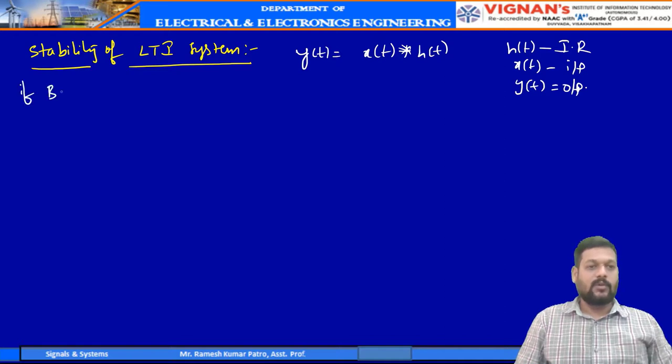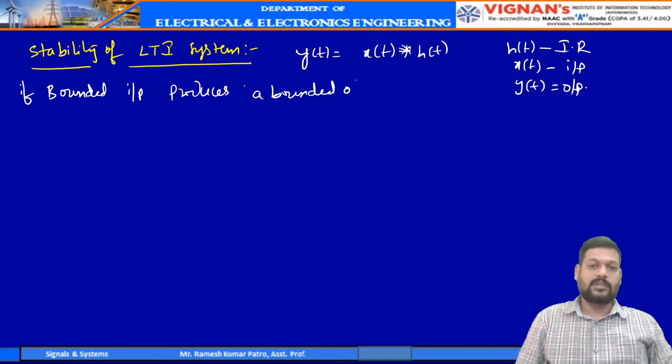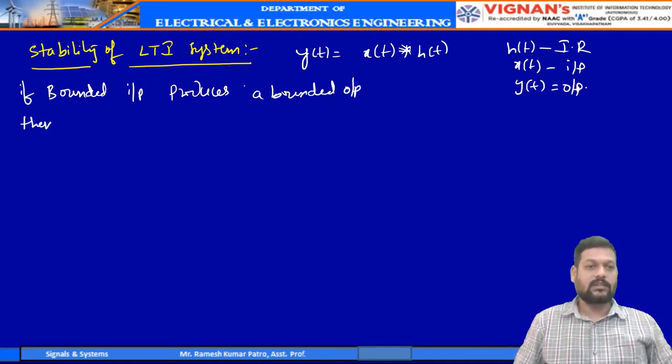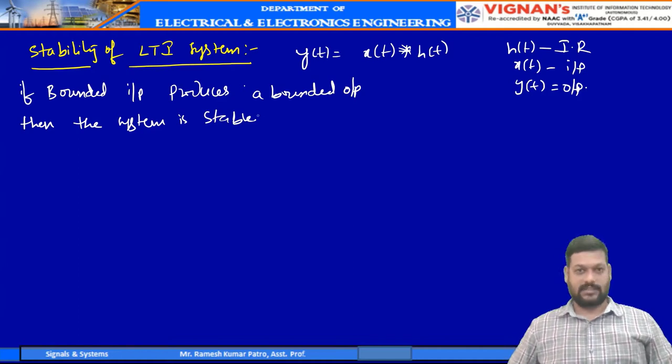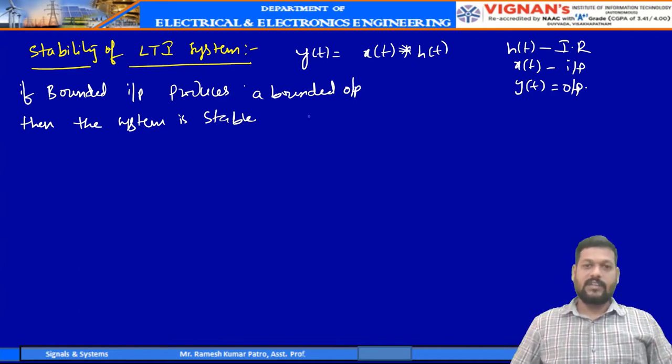If a bounded input produces a bounded output, then the system is stable. So this is the definition of stability of a system, right? And we have the input-output relation. Here y of t is bounded if x of t is bounded, then the system is said to be stable. This one is the bounded input I have given.